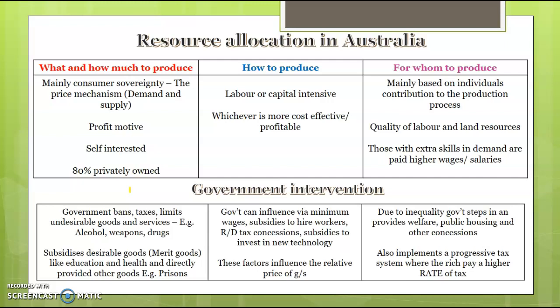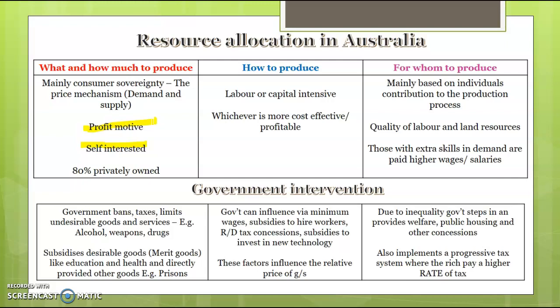So starting with what and how much to produce, that's the first economic question. You do need to know what the three questions are. What and how much to produce is mainly dictated by consumer sovereignty. Now that sounds complicated, but all that means is produce what consumers want. It's demand and supply that determines what is produced, and the profit motive. When demand for a product increases, you can generally sell it at a higher price, and that provides a price signal and an incentive for self-interested, profit-motivated producers to shift more resources into that product.